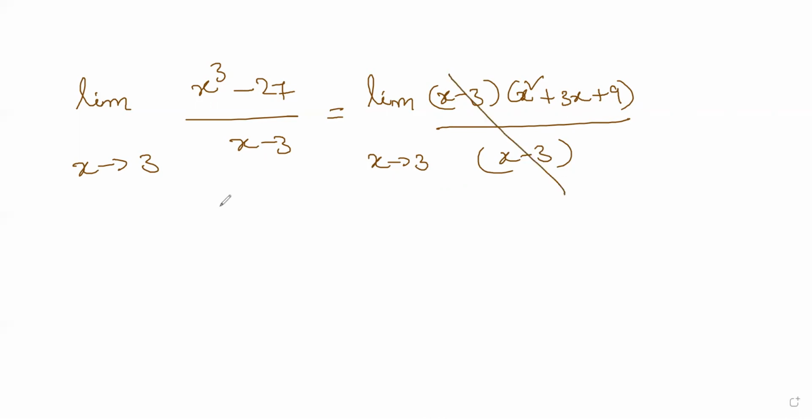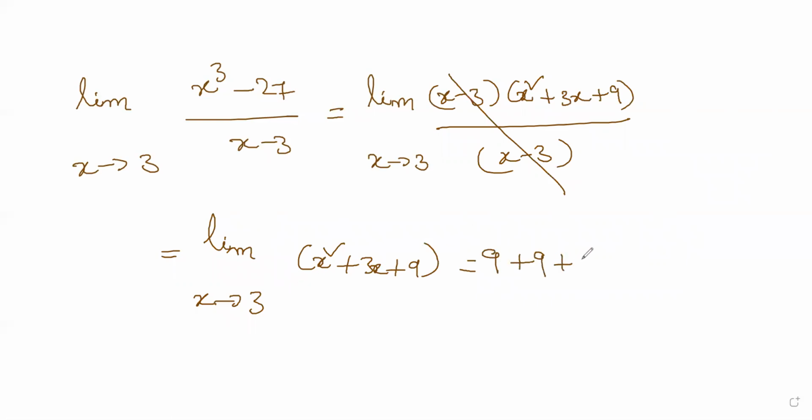After that, you can happily substitute x equal to 3. So x square plus 3x plus 9, when you plug in, you get 9 plus 9 plus 9, which is nothing but 27. Okay. So now no issues of substituting 3.